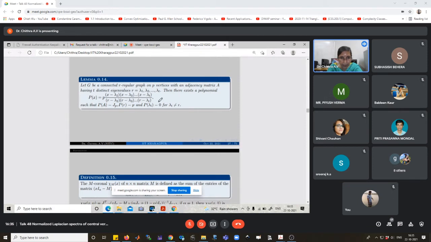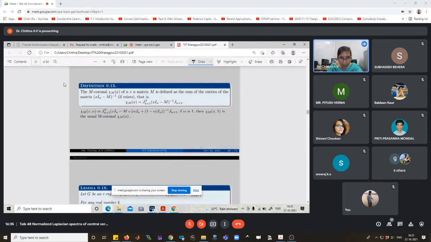Then there is a polynomial P(x) equal to P times (x minus lambda 2)(x minus lambda 3)...(x minus lambda t) divided by (lambda 1 minus lambda 2)(lambda 1 minus lambda 3)...(lambda 1 minus lambda t), where lambda 1 is r, such that P(A) equals J_P. J_P is the square matrix with all entries 1. P of the regularity equals P, and P(lambda i) equals 0 for lambda i not equal to r.